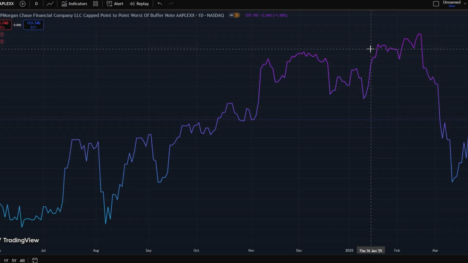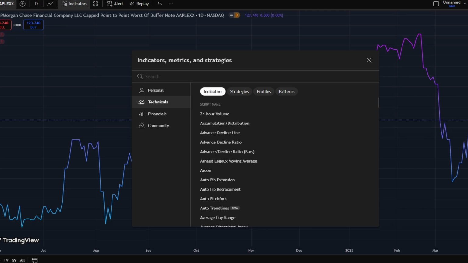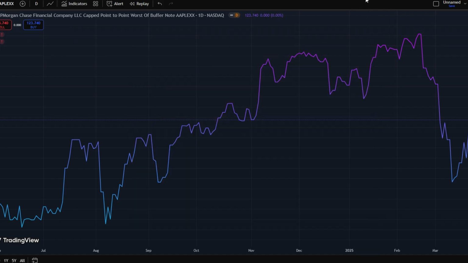TradingView offers a free plan with basic features, which is a good starting point for beginner traders. You'll have access to essential charting tools, but you'll face limitations like fewer indicators, fewer chart layouts, and the presence of ads. For traders looking to unlock more advanced features, there are paid plans available.